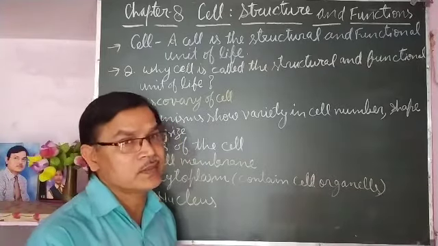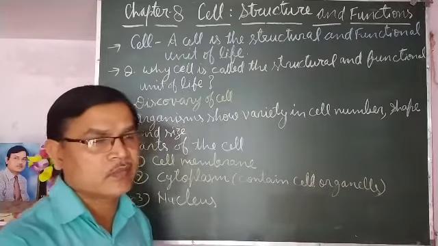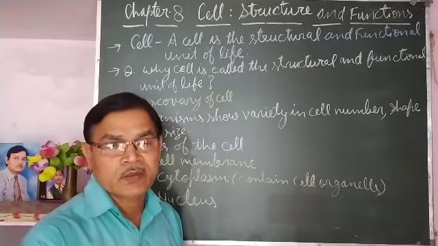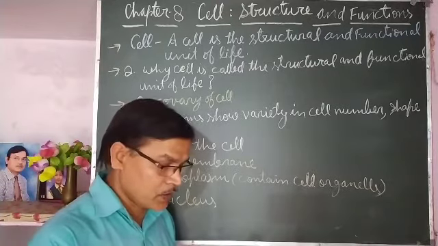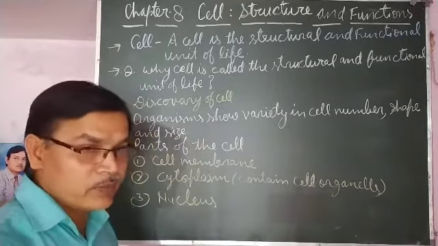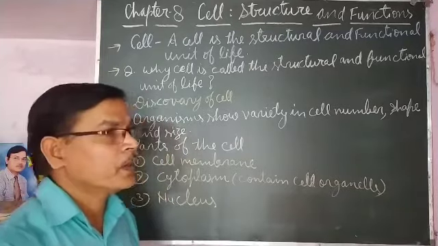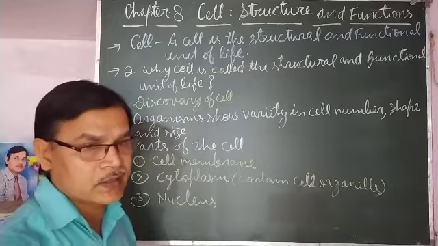Some organisms, the developed organisms, be they plants or animals, are made up of many cells. In the human body, in an adult person, approximately 100 trillion cells are there.